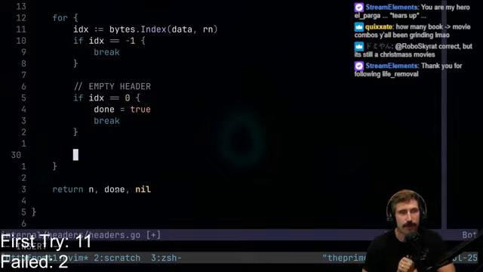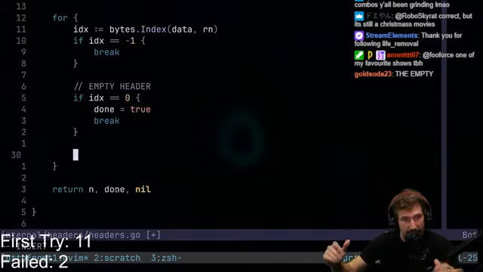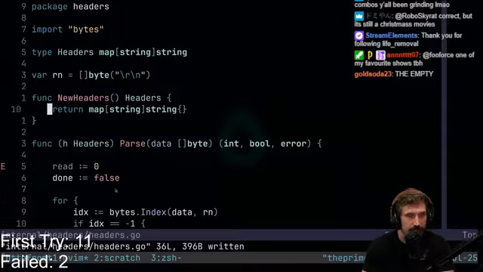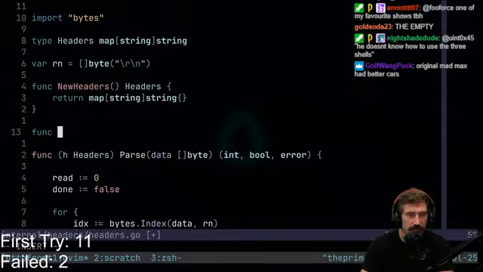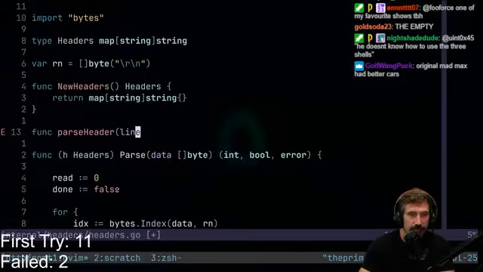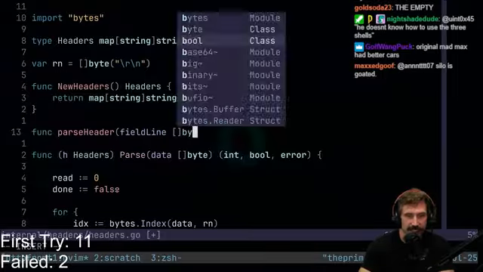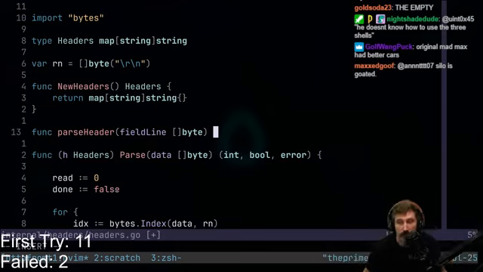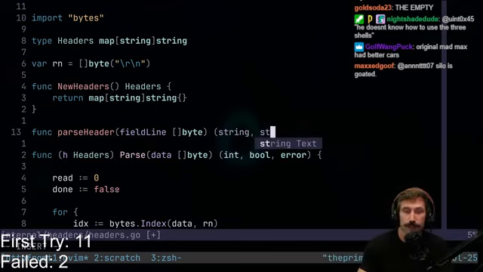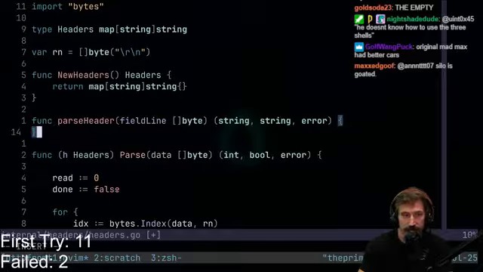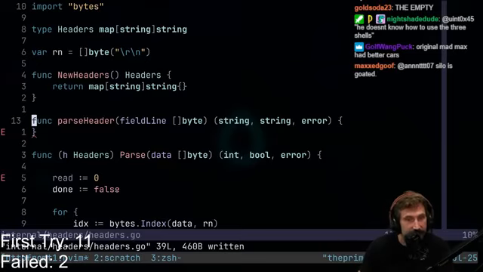Else, let's take this bad boy out, and we need to grab out the header right here. So let's go up here and have a func, and I'm going to call this parseHeader, which is going to take a field line. That's going to be a set of bytes. We already know that this is a field line. It should either work or it should not. So that means I'm going to return a key, a value, or an error. Easy peasy. This should not be hard.